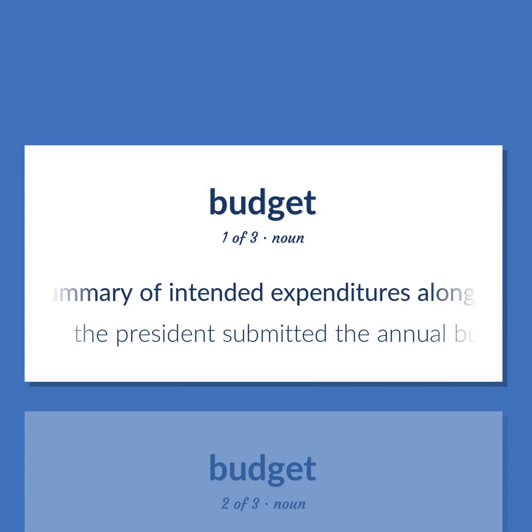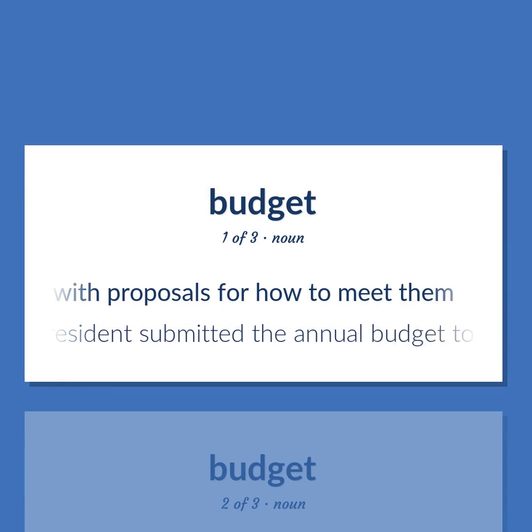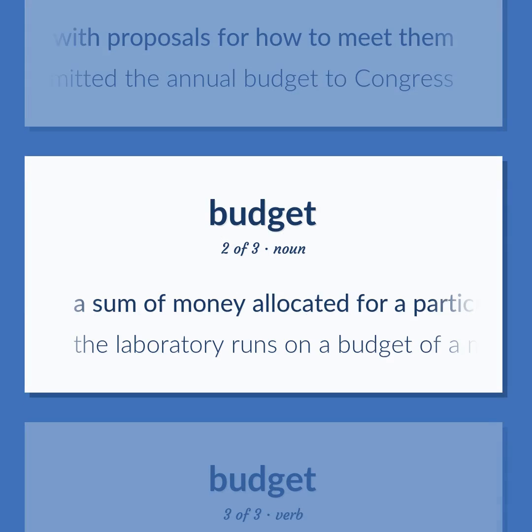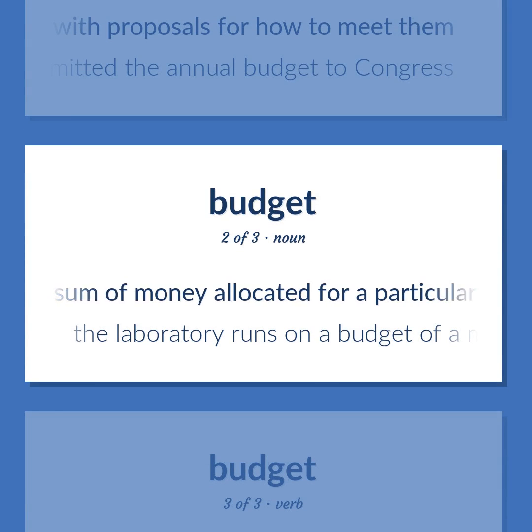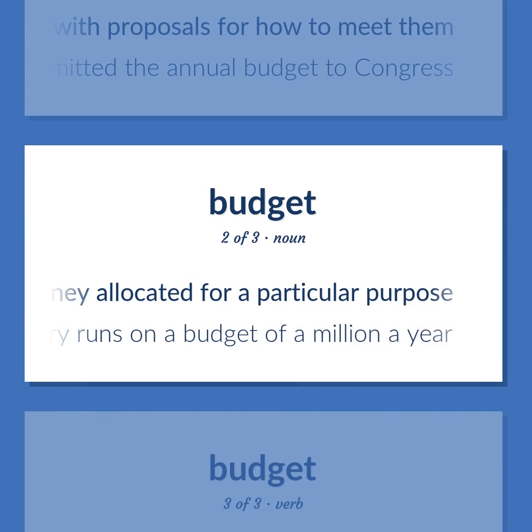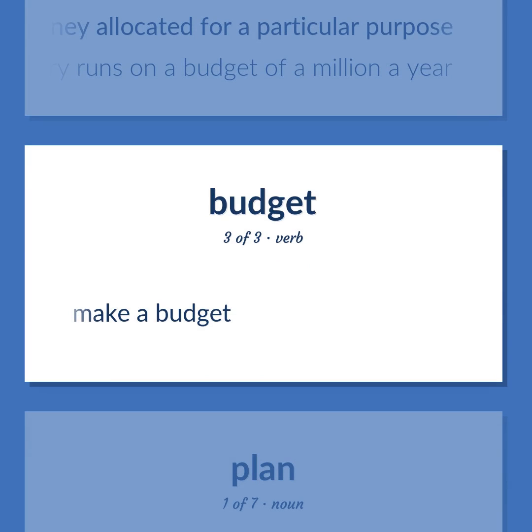A summary of intended expenditures along with proposals for how to meet them. The President submitted the annual budget to Congress. A sum of money allocated for a particular purpose. The laboratory runs on a budget of $1 million a year. Make a budget.